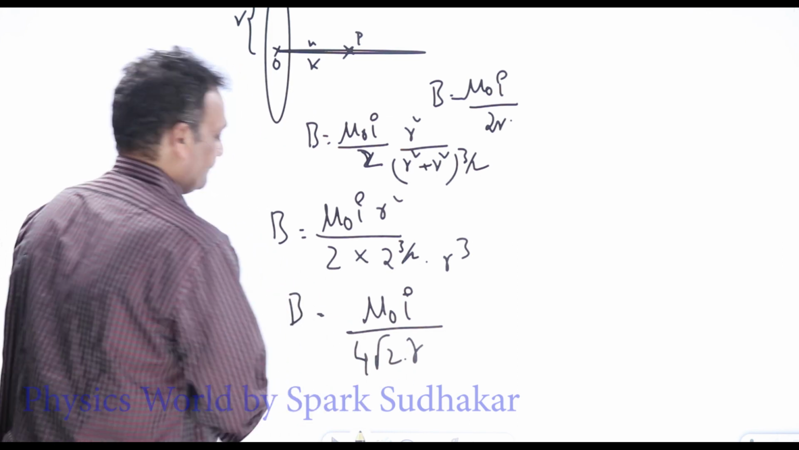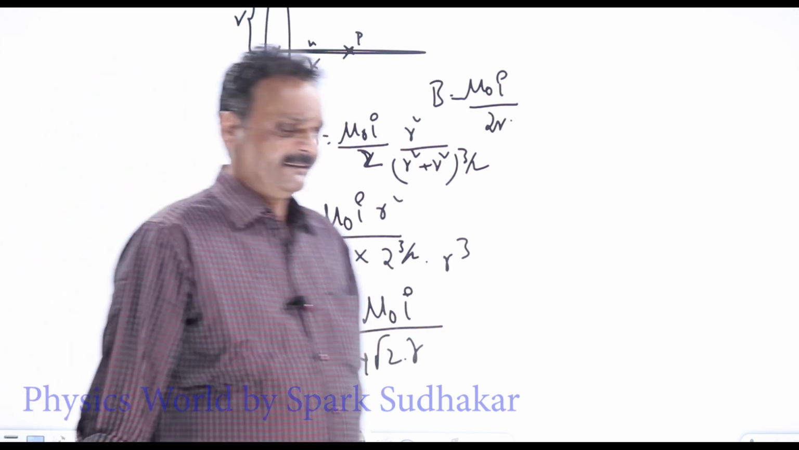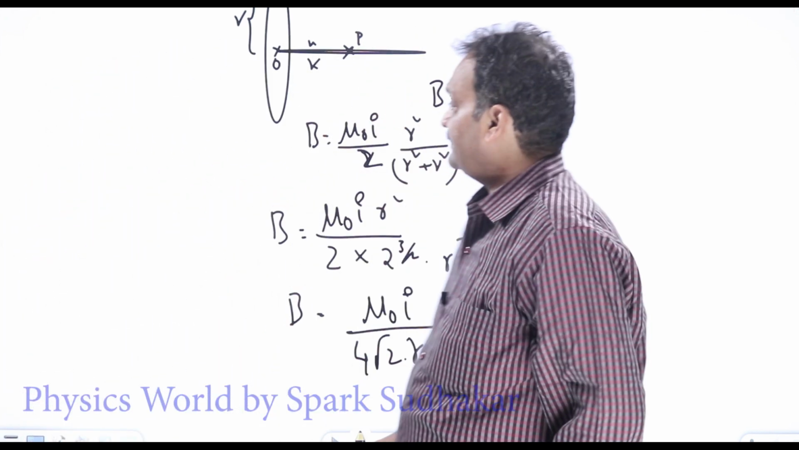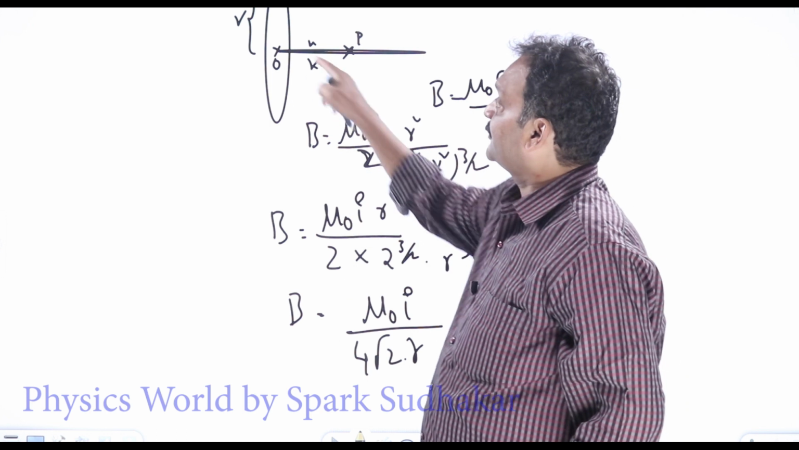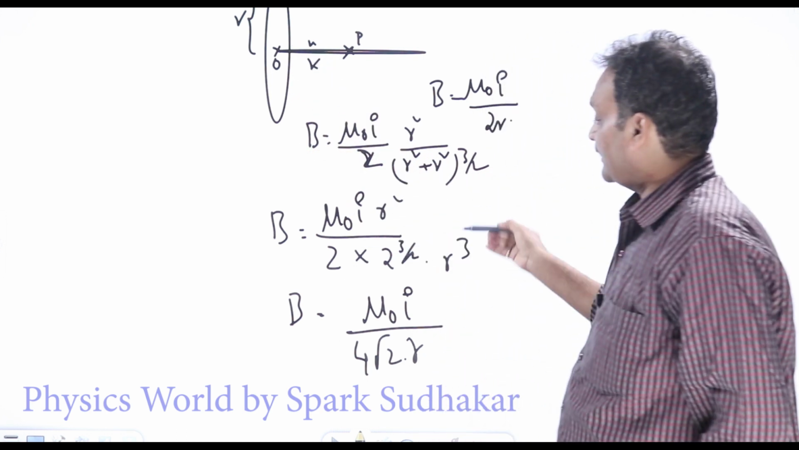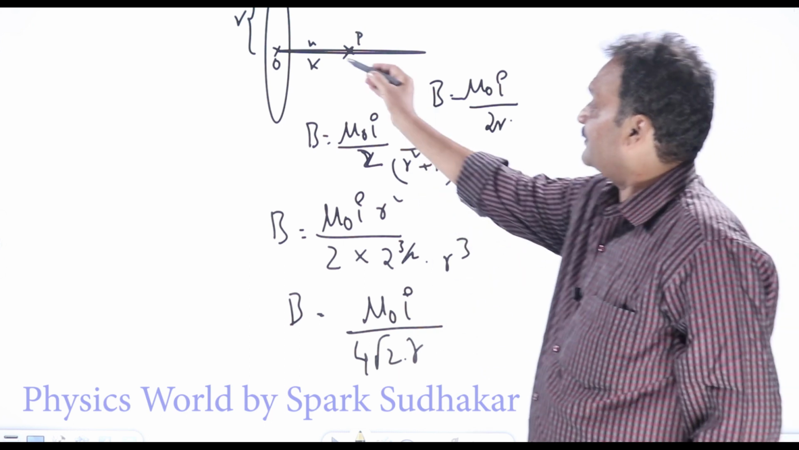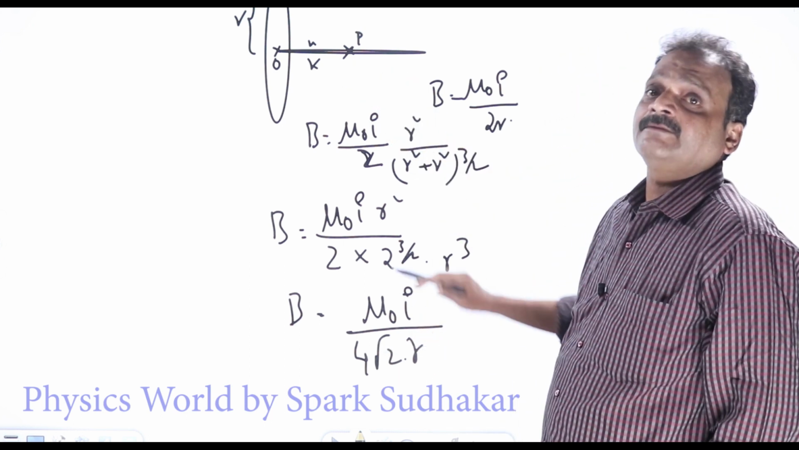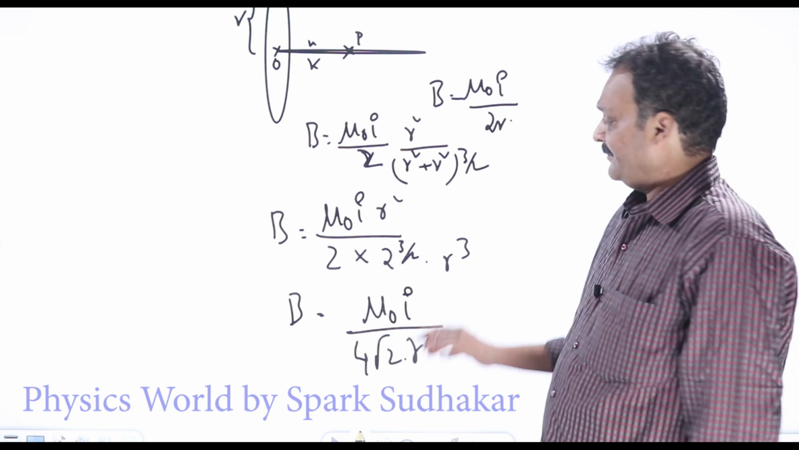In some objective exams at +2 level, what is the ratio of this field to the field at the center? Field at the center is mu naught I by 2r. Field at this point is mu naught I by 4 root 2 r. So you take out the ratio. Okay, it is like that.